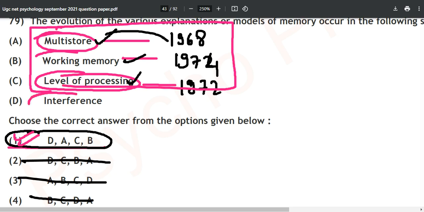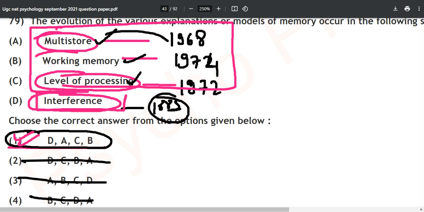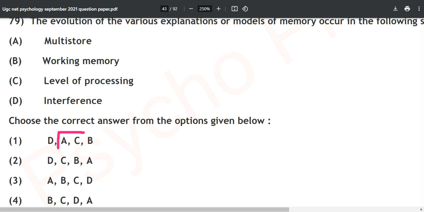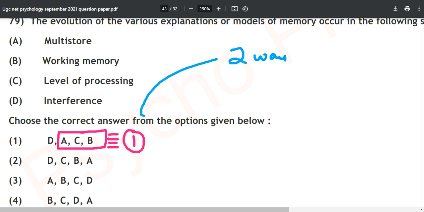Okay. That is why interference was the older one, maybe in the times of Ebbinghaus, 1885, how memory is interfering or what is happening over there. Maybe, but we are not sure about this as of now. So interference can be considered first, then only the 1968 model, then the 1972 model, and the 1974 model. ACB option, the correct chronological order is given in only and only one option. So just now you saw the two ways to solve these type of questions.